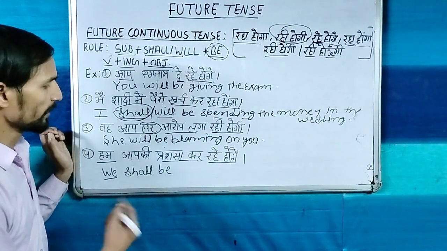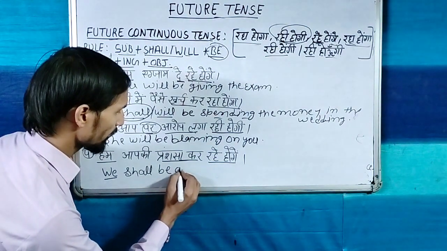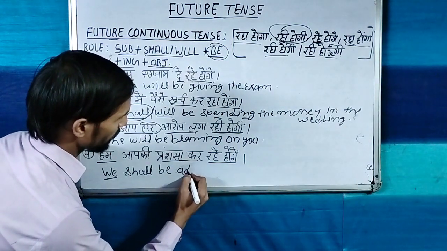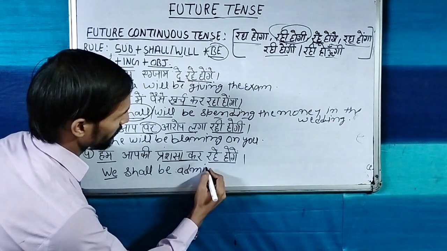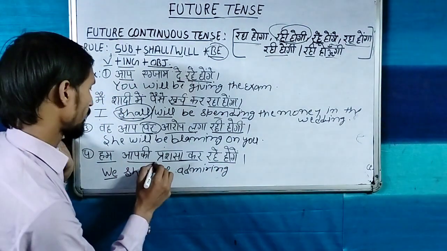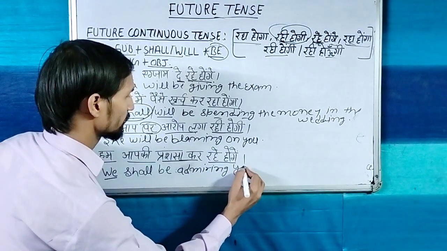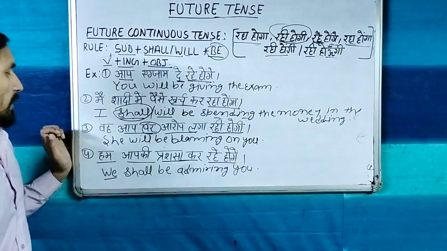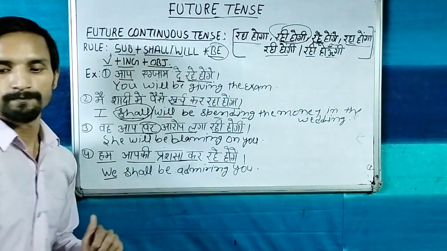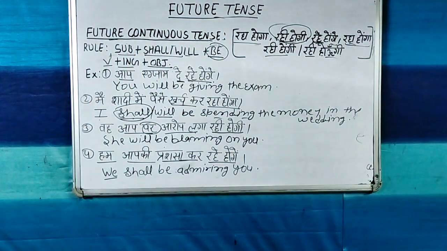Any one of them you can use here. So I am going to use the verb admire, and with admire we will use ing, admiring, आपकी, you. We shall be admiring you.